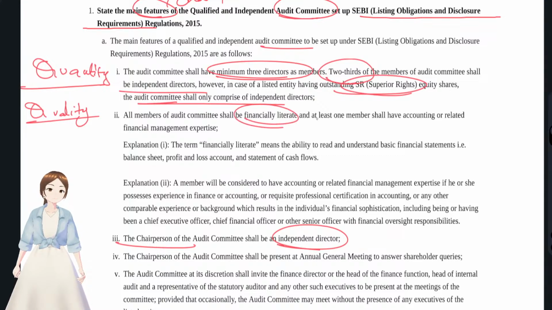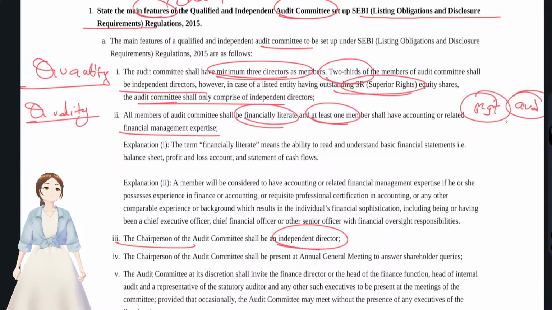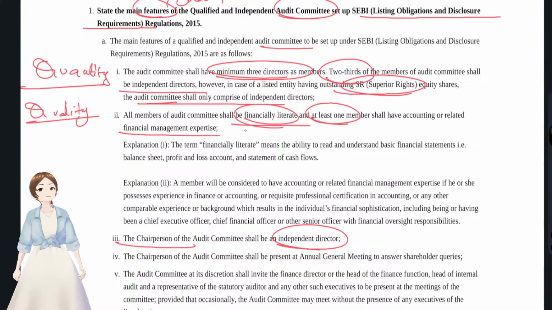financially literate, and at least one member shall have financial management expertise. You see, what does audit committee do? What are the responsibilities of audit committee? It governs management and management actions and auditors. What is management's responsibility? Preparing financial statements. What is auditor's responsibility? Auditing financial statements. Since it has to govern the people that deal with the financial statements, it needs to have some financial literacy, right? So that's why they need to have financial literacy, and at least one member needs to have financial management expertise.